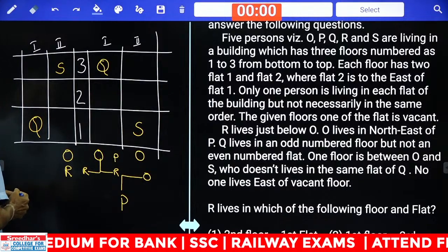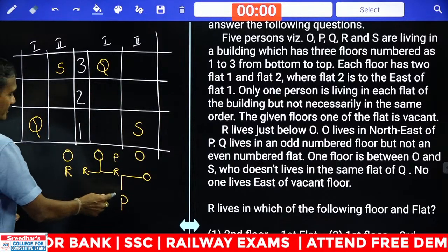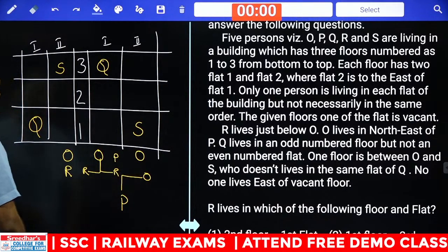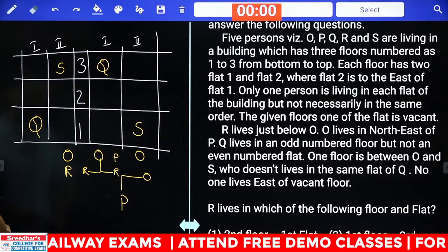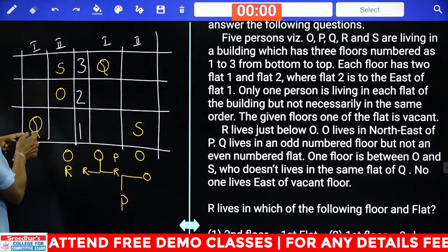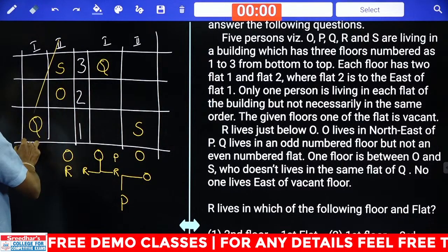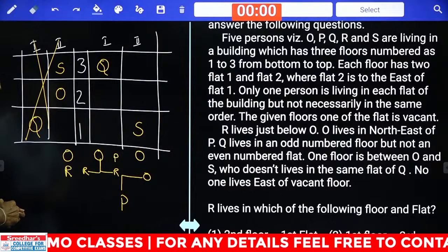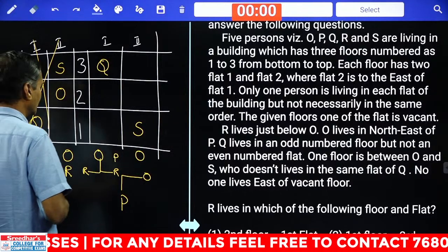As S is here, O and S, now O is to the northeast of P. Where is this O? O is to the northeast of P, hence O must be here. P must also be here, which is not possible. This case is completely ruled out. Clear? O is to the northeast of P.